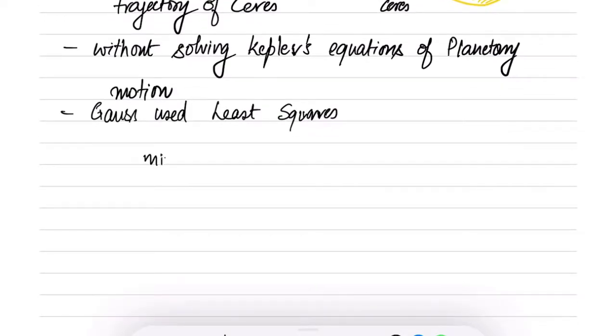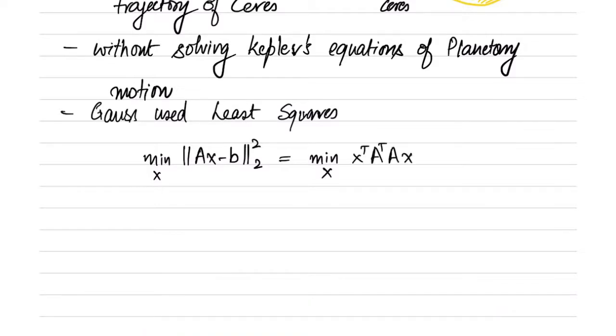So the problem can be written as min over x of the norm of Ax minus b. You can also expand it and verify that this is indeed a convex optimization problem, and in fact a convex quadratic problem, because the objective function can be written as x transpose A transpose A x minus 2 b transpose A x plus b transpose b.